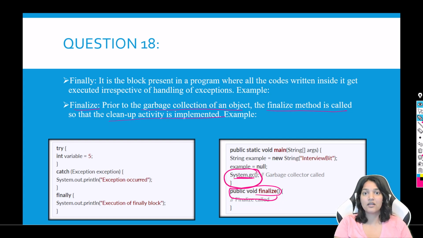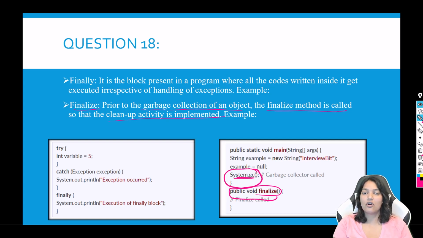So final can be used with a variable, can be used with a class, and can also be used with a method. So final makes everything fixed. If you have defined a class as final, you cannot extend that. If you have defined a method as final, you cannot override it. If you have defined a variable as final, you cannot change the value of the variable.